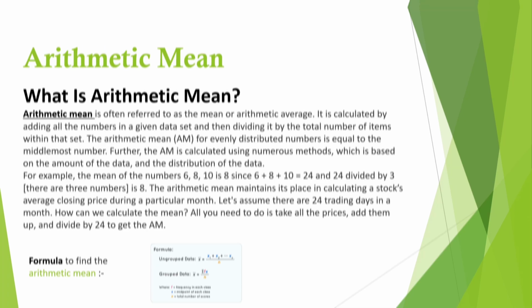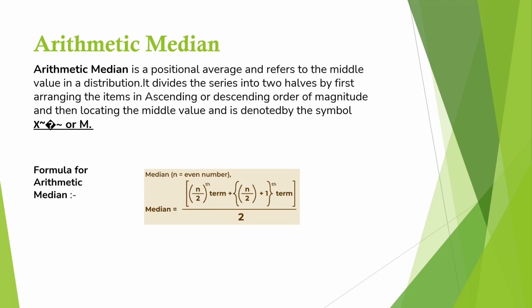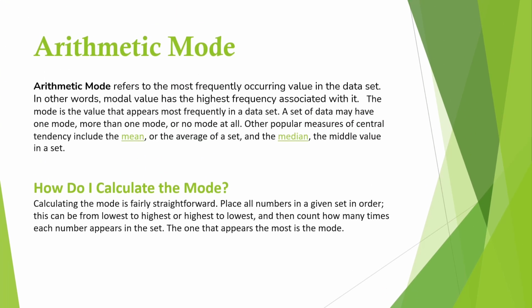An arithmetic median is a positional average and refers to the middle value in a distribution. It divides the series into two halves by first arranging the items in ascending or descending order of magnitude and then locating the middle value, and is denoted by the symbol x tilde or AM. The arithmetic mode refers to the most frequently occurring value in the dataset. In other words, modal value has the highest frequency associated with it.